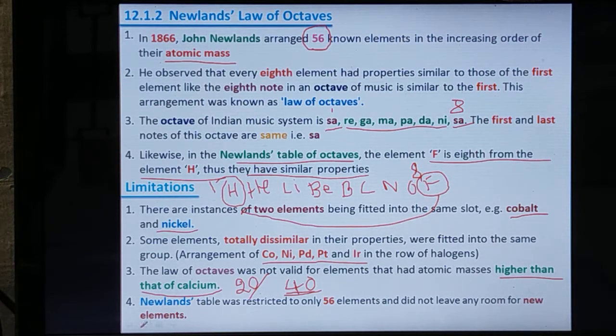Point number 4. Newland's table was restricted to only 56 elements and did not leave any room for new elements. These are the last limitations.